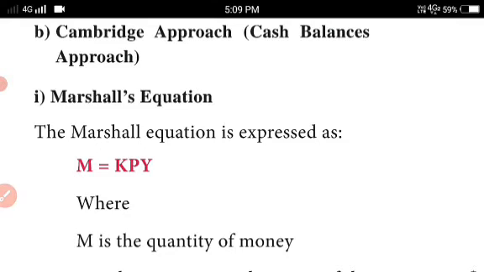We are discussing the fifth chapter. In the last video I taught the quantity theories of money. In this video we have to discuss the second approach, the Cambridge approach or cash balance approach. This approach was explained by Alfred Marshall.